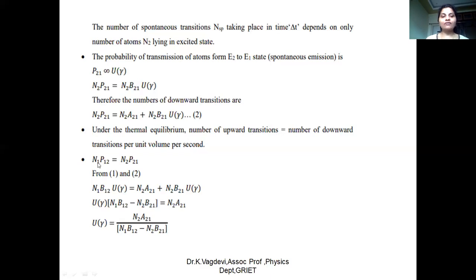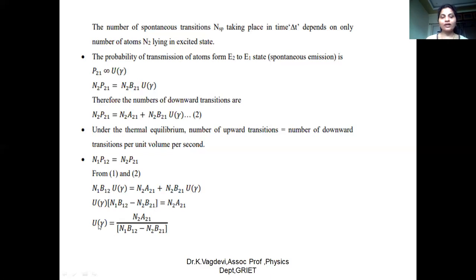So now we can write the equation N1P12 is equal to N2P21, and equating the 1 and 2 equations we can write N1B12 U nu is equal to N2A21 plus N2B21 U nu. Solve this equation for the amount of radiation that you are supplying, that is U nu. So taking U nu common, U nu times (N1B12 minus N2B21) is equal to N2A21.